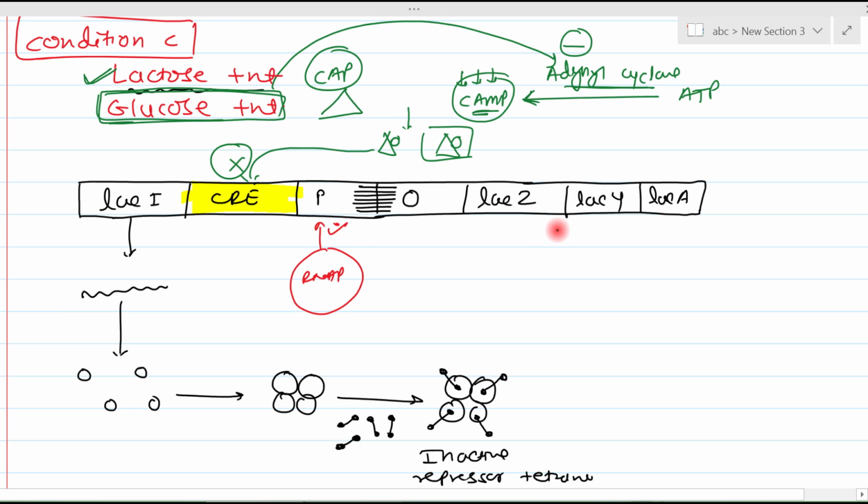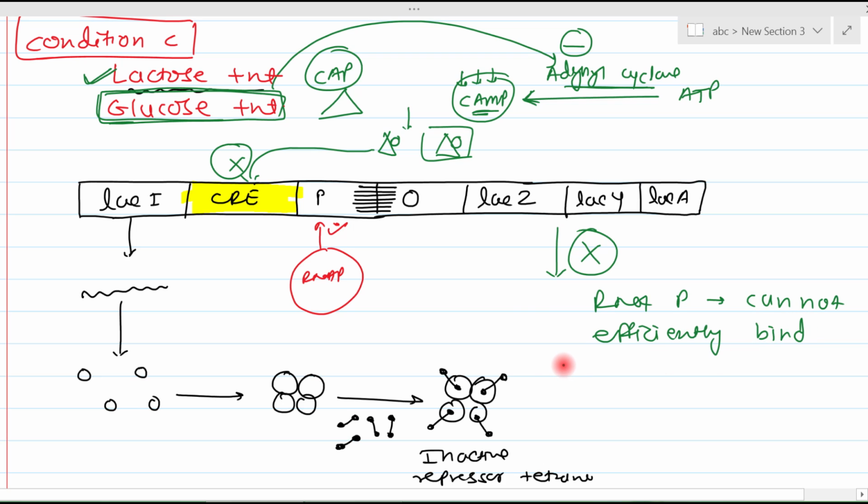So what will happen? These genes are not transcribed. So what is the final effect? That RNA polymerase cannot efficiently bind the promoter. See, we are using this word efficiently.